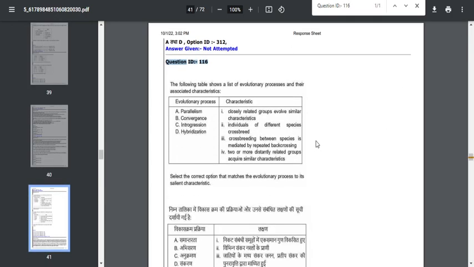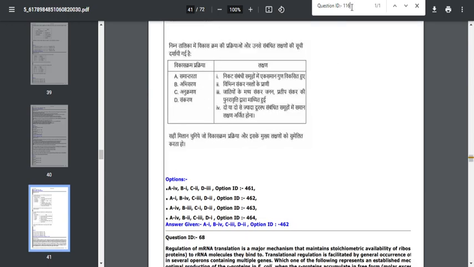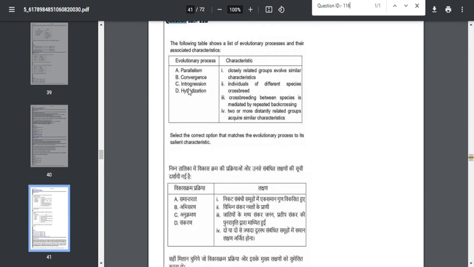And this particular question is correct only, friends. Please don't challenge this question. It's absolutely correct. Regarding introgression, if you study marker assisted selection in plant biotechnology or in applied biology, they will have a detailed process of this introgression, where they will be crossbreeding between species, mediated by repeated backcrossing. They will be repeatedly doing backcrossing. So that process is called introgression.